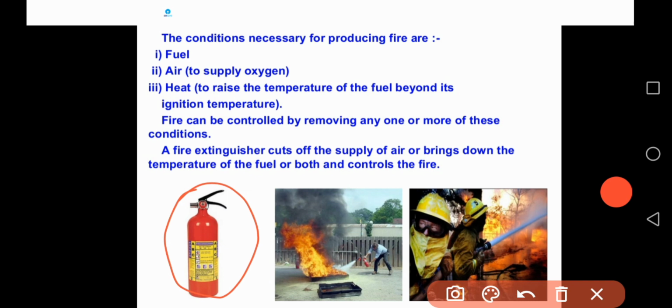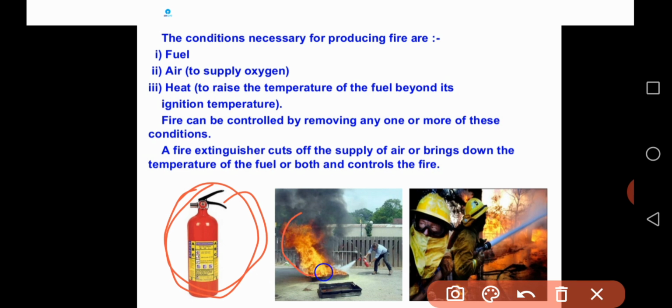This is a fire extinguisher. Usually a fire extinguisher cuts off the supply of air and brings down the temperature of the fuel, or both, and controls the fire.